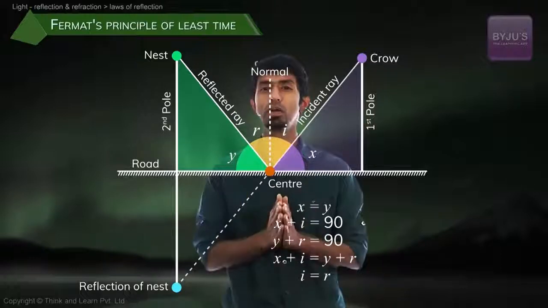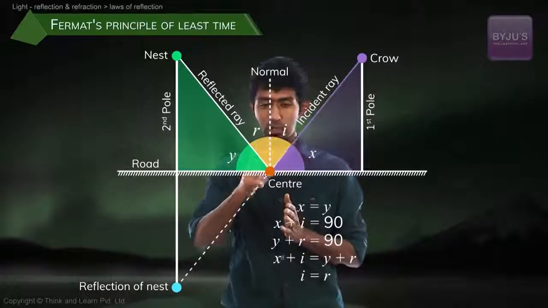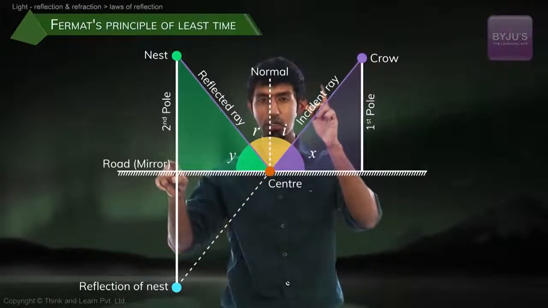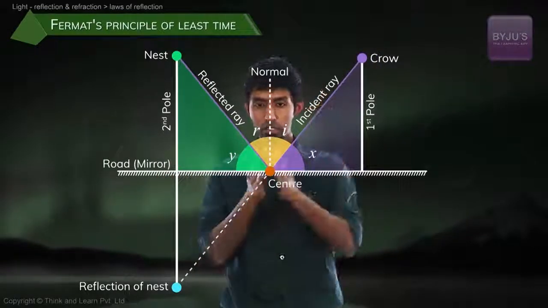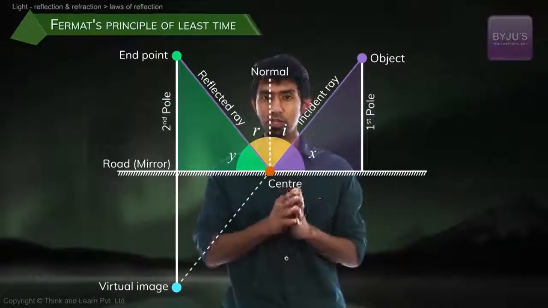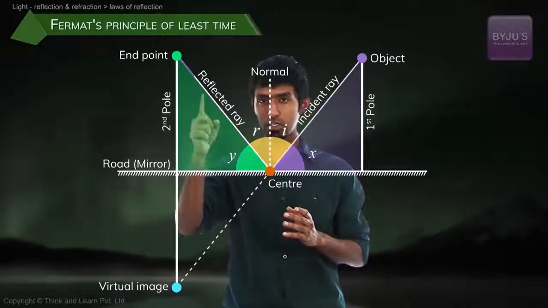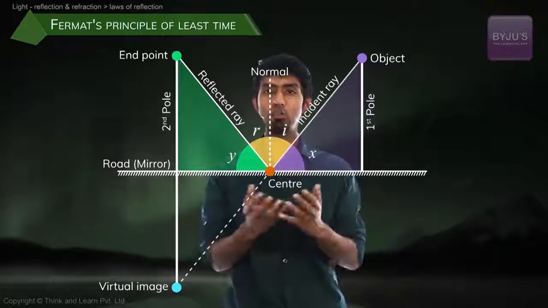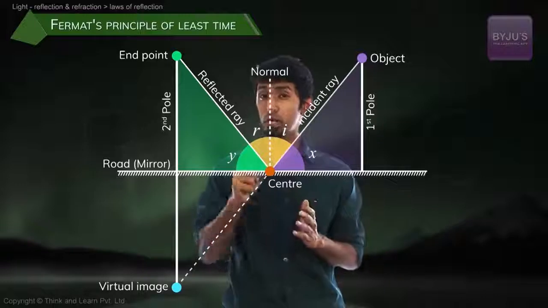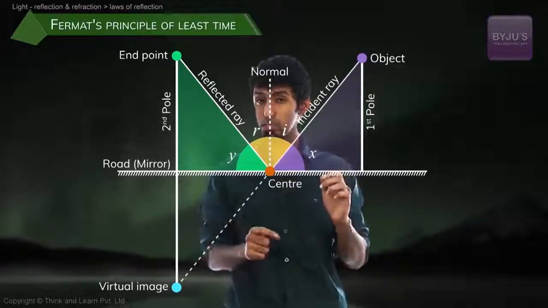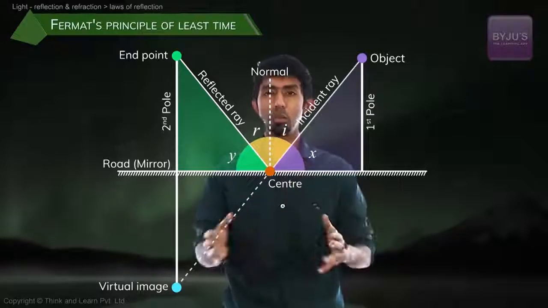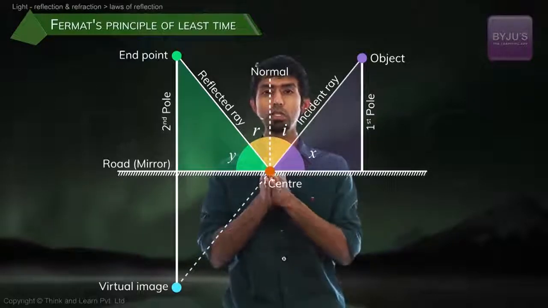And what have we just proved? That the shortest path between this point and that point touching the mirror is going to be the point such that it hits the center of that mirror. Light also wants to take the quickest path, so light will go through the center and reach the other side if this was a mirror. Of course, the shortest path to take in general would be the straight line connecting them, but we're talking about the ray of light that gets reflected. So the question is, the ray that has to touch the mirror and still go there, which will be the quickest path. And what is it? We just proved it's the center point.